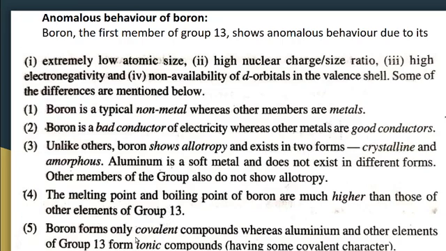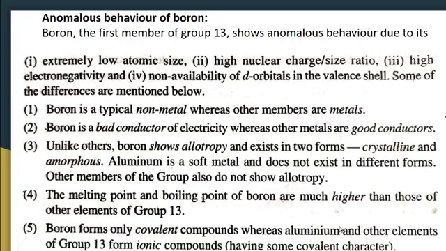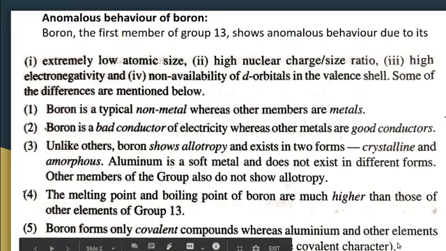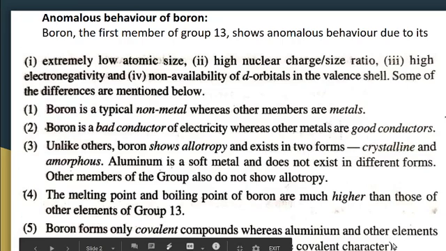Boron forms only covalent compounds whereas aluminum and other elements of group 13 form ionic compounds. That means it has some covalent character.